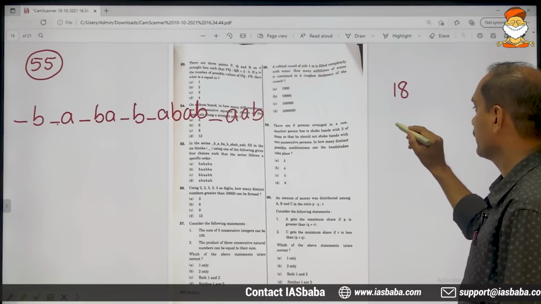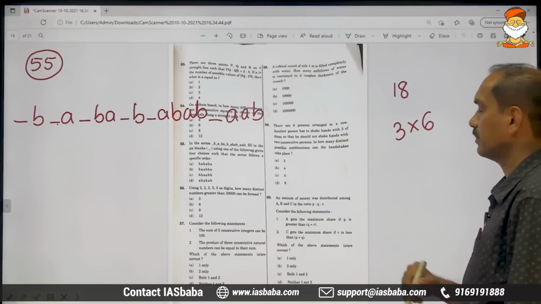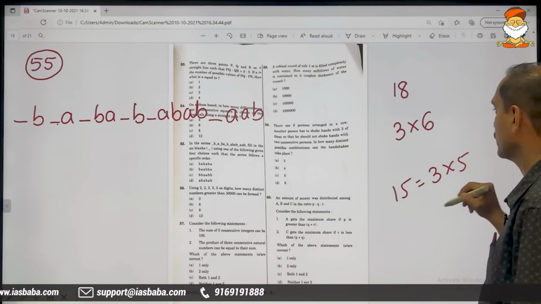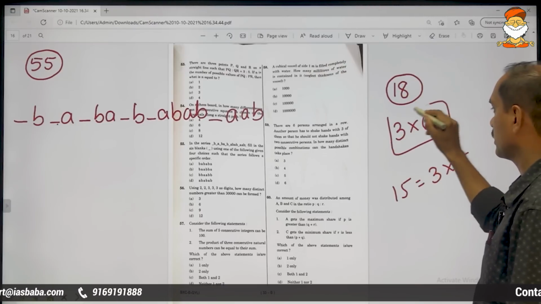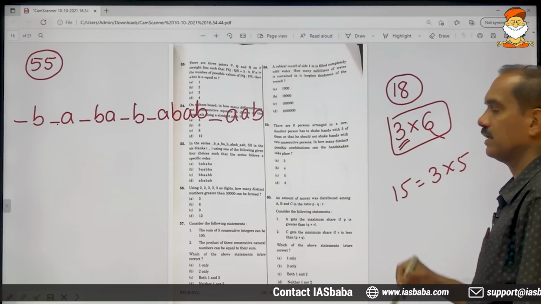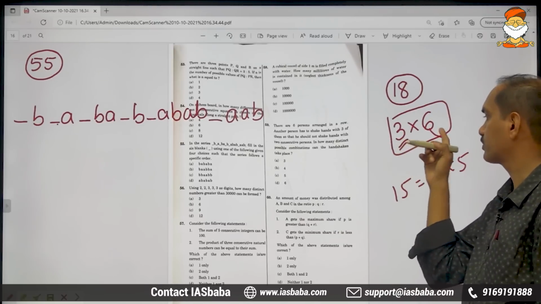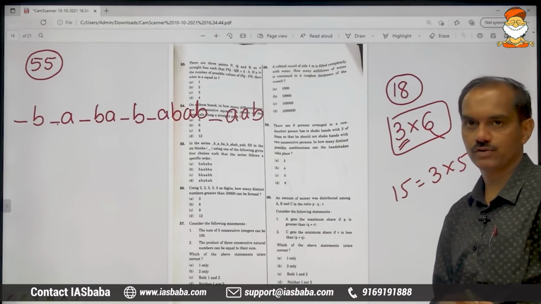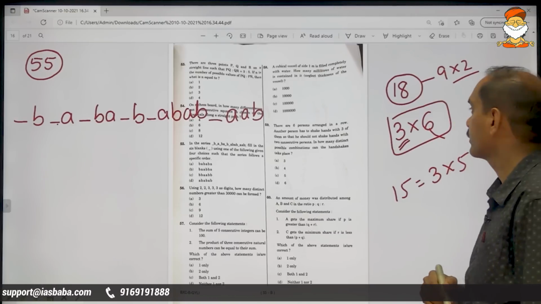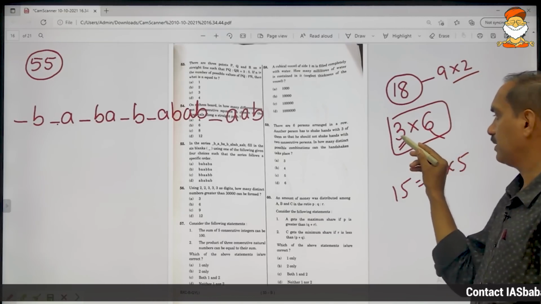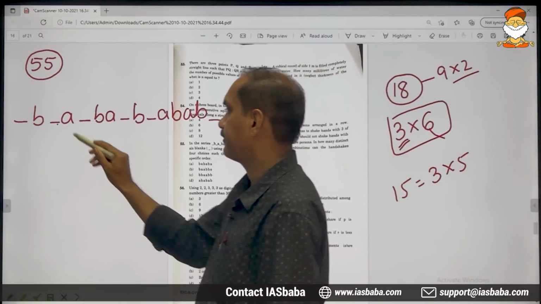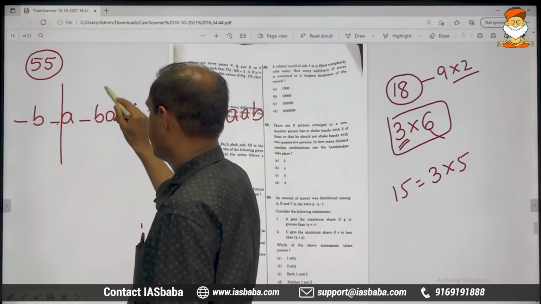If there are 18, then you can break it like this. If it is 15, you can break it like this. Now they are 18 in number, so you can go for 6 groups of 3 each or 3 groups of 6 each. Don't break it like this. So 3 into 6, meaning group of 3. How many groups are there in all? 6. Now I will be breaking these.